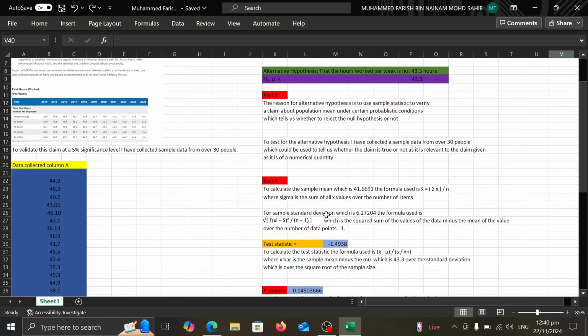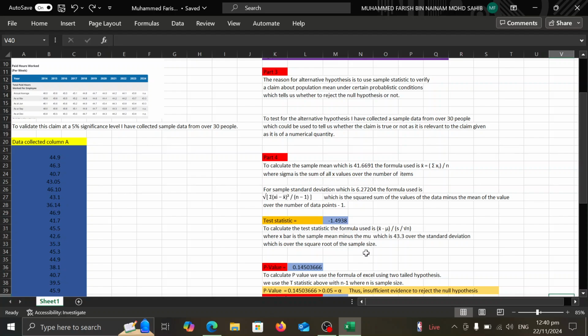The test statistic equals negative 1.438. To calculate the test statistic, the formula used is over here, where x bar is the sample mean minus mu, which is 43.3, over the standard deviation over the square root of the sample size.